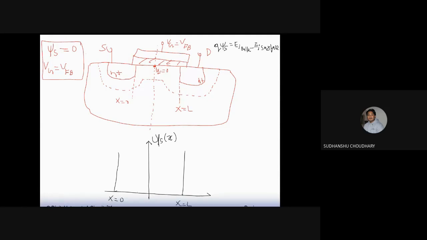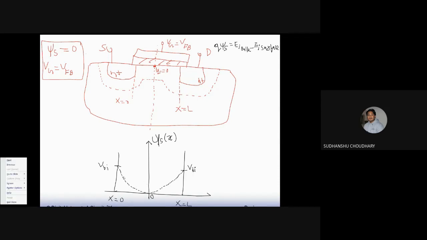So as I said, surface potential is 0 at the center of the gate. So that means at this point, surface potential is 0. And as you move away from the center of the gate towards the source, the surface potential increases, and it takes a value of VBI at the source edge. And also it increases if you move away from the center of the gate towards the drain side, and it reaches a value that is equal to the built-in potential of the drain bulk junction, right?